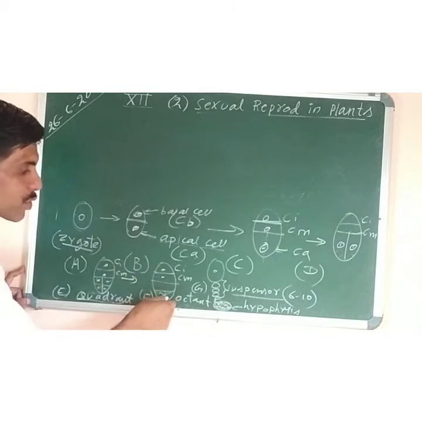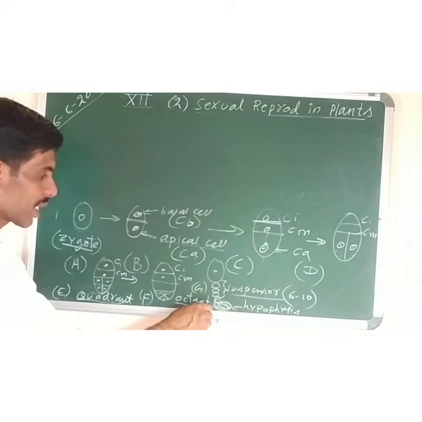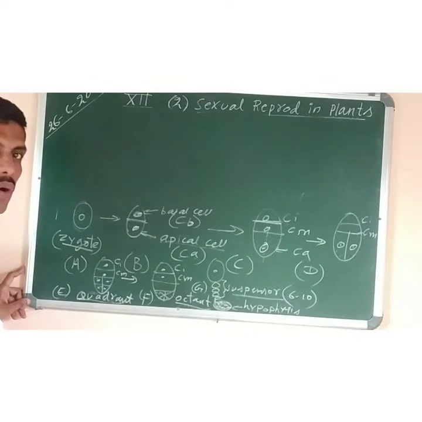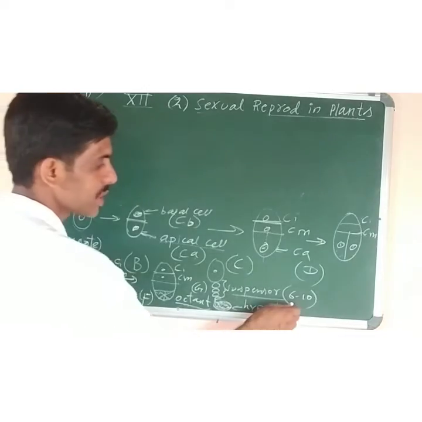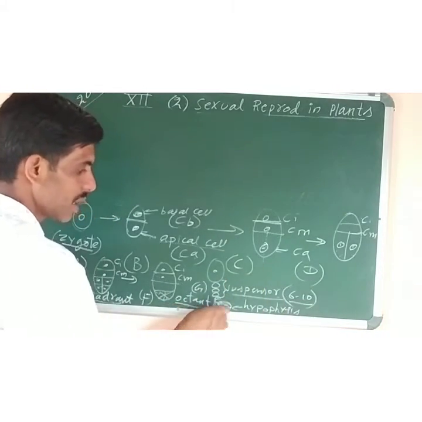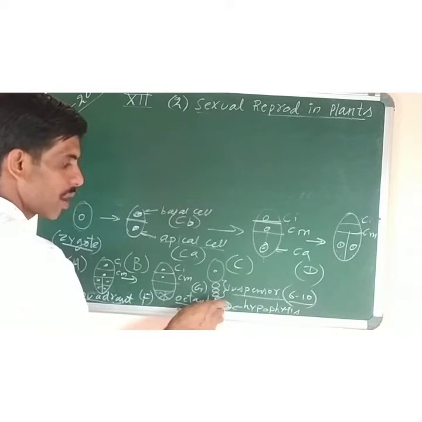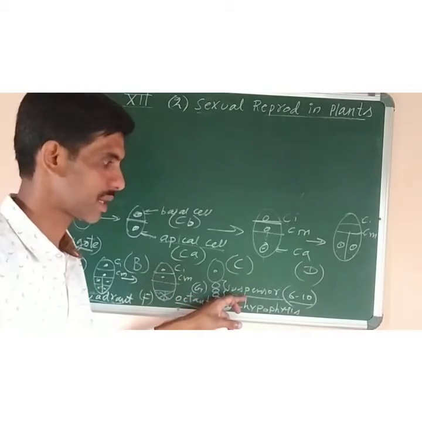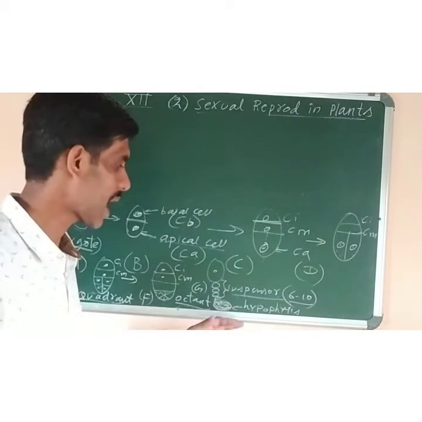This one further divides to form the 8 cell stage, which is called octant. And the basal cells, CI and CM, undergo a series of divisions to form a 6 to 10 cell stage, which is called the suspensor. And the lowermost end, the distal last cell of that suspensor, acts like a hypophysis.